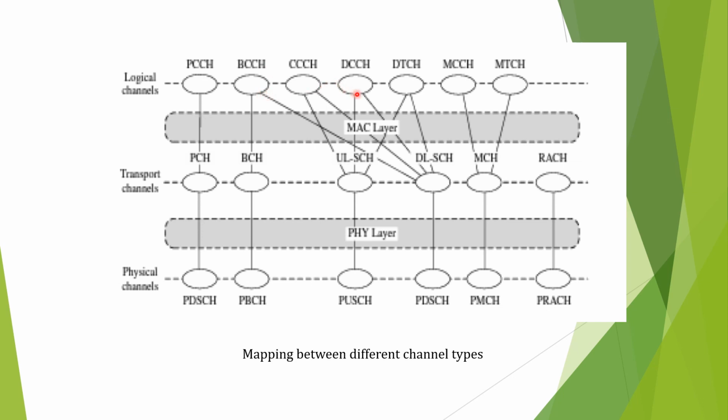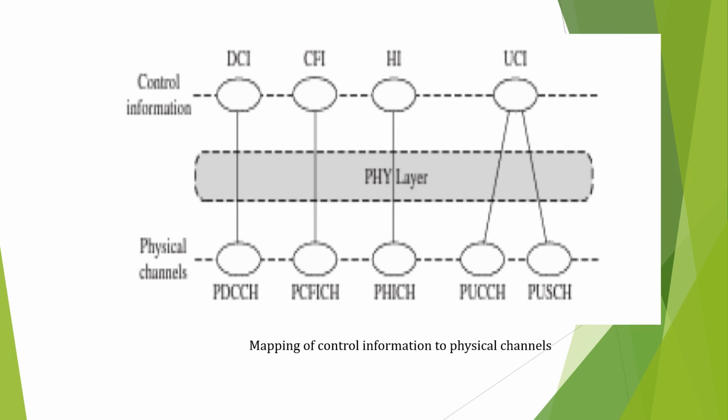BCCH, CCCH, DCCH, DTCH, all these are mapped to a single channel in the transport layer, that is the DLSCH. So, it is possible that we can map multiple channels from a different category to the next layer channel. This slide gives you the mapping between the different channel types. This diagram gives you how the control information has been mapped with the physical layer channels.